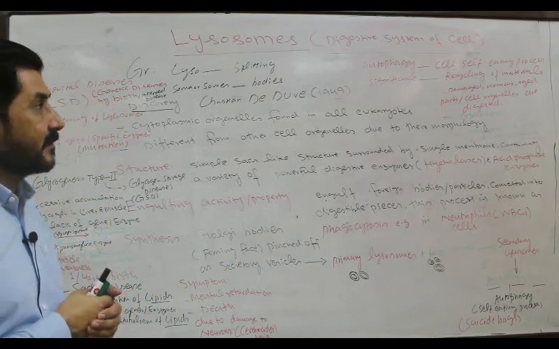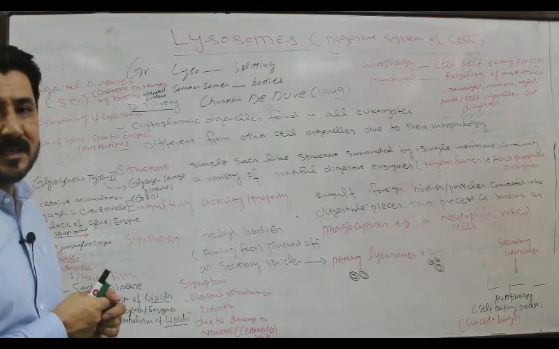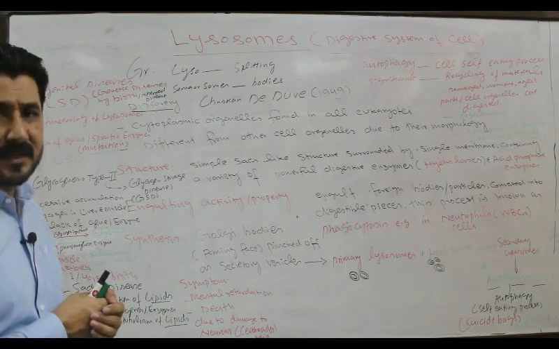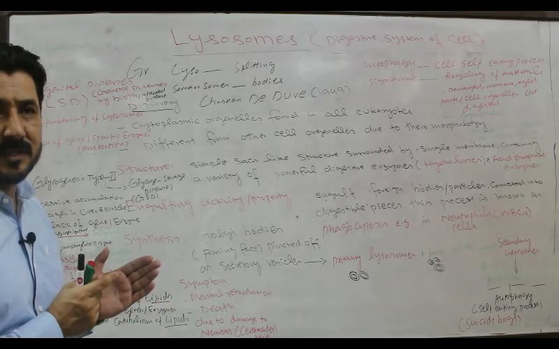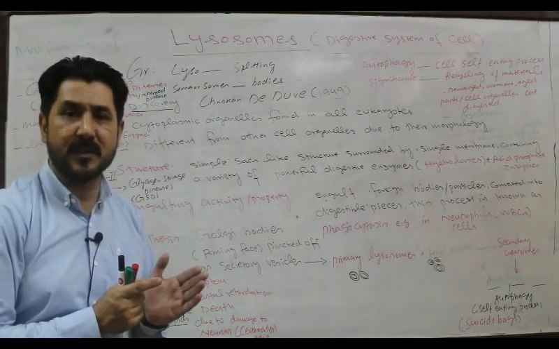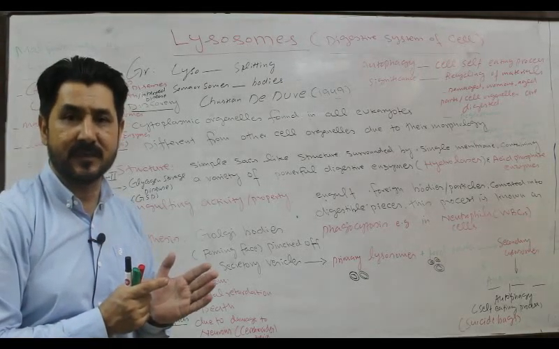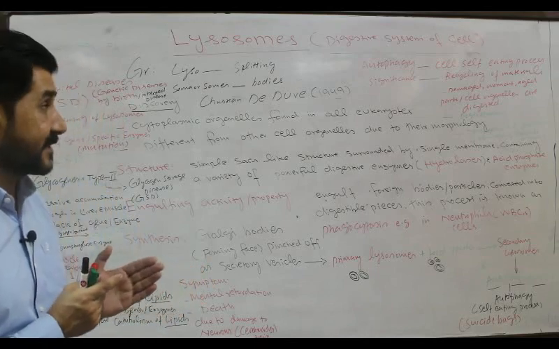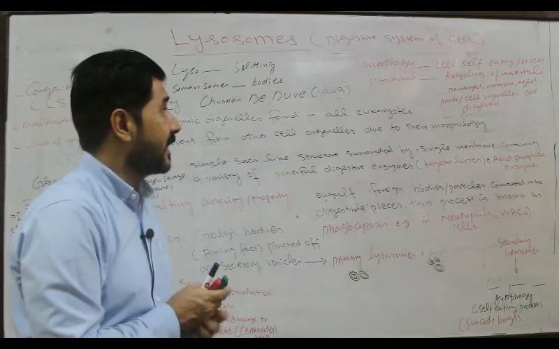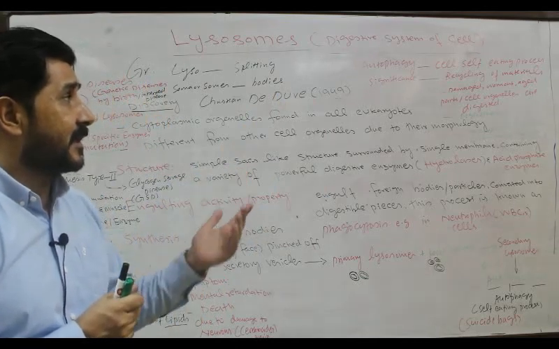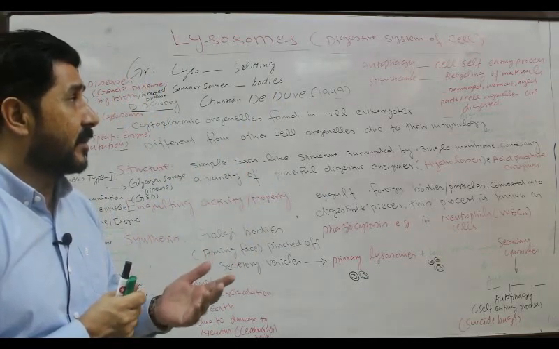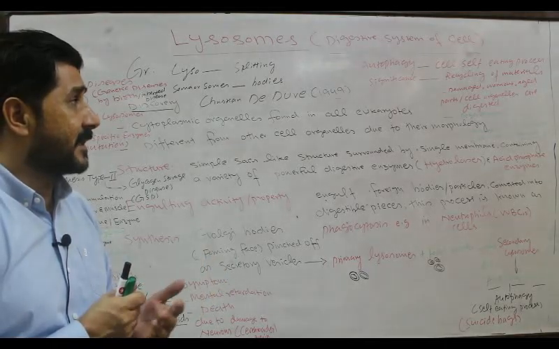When the cell becomes damaged or when the cell completes its lifespan, the lysosomes inside it burst. So they not only cause their own death but also the death of the cell in which they were present. Also, lysosomes are involved in the recycling of material; damaged, worn out or aged parts of the cell are digested.